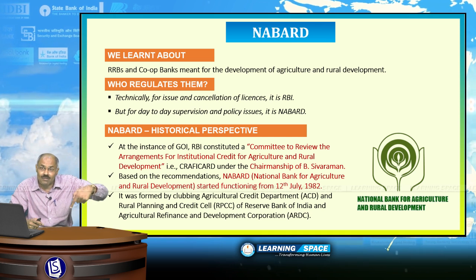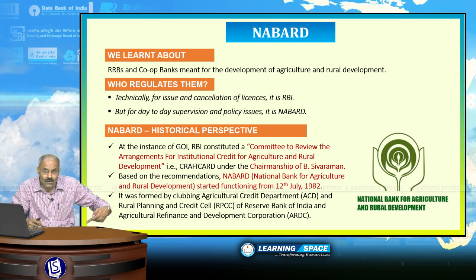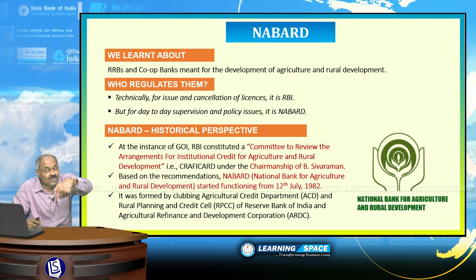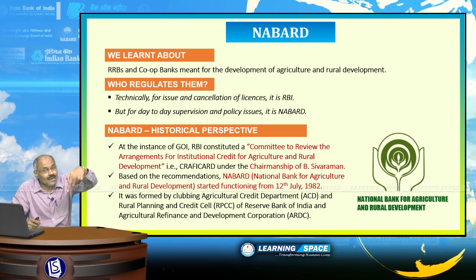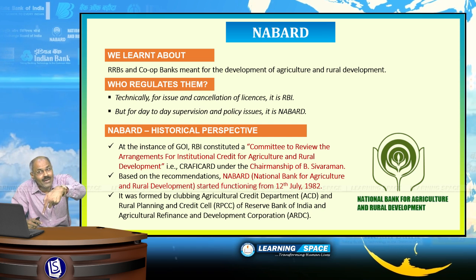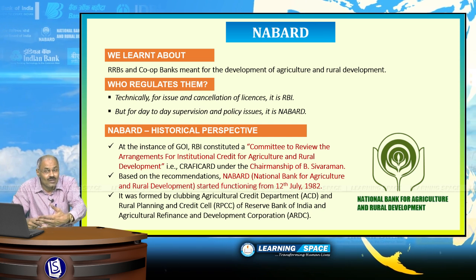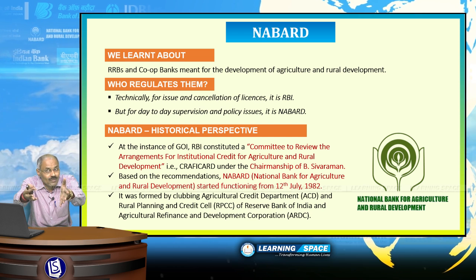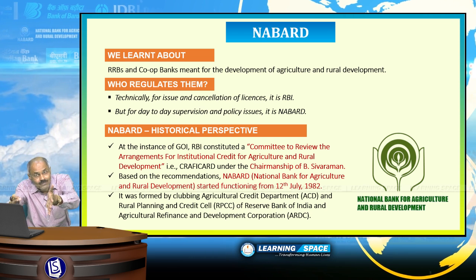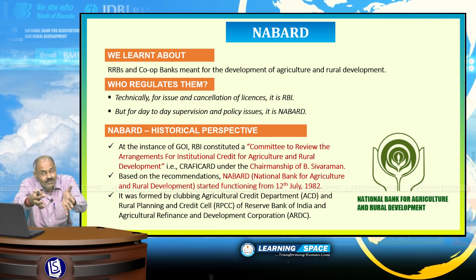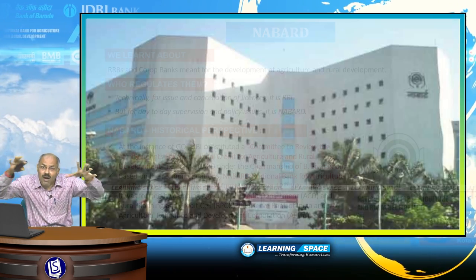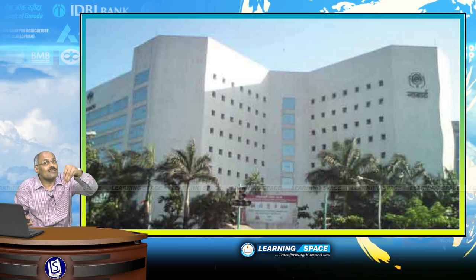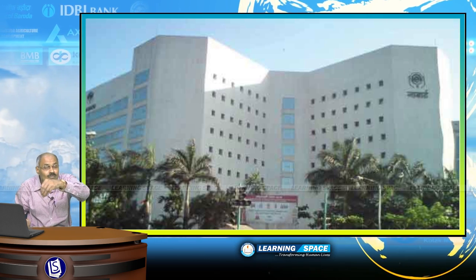So, based on the Sivaraman committee recommendations, NABARD started functioning from 12th July 1982, and it was formed by clubbing several institutions. I have given them here, please go through them. By clubbing ACD, then RPCC, then ARDC, NABARD came into existence on 12th July 1982.